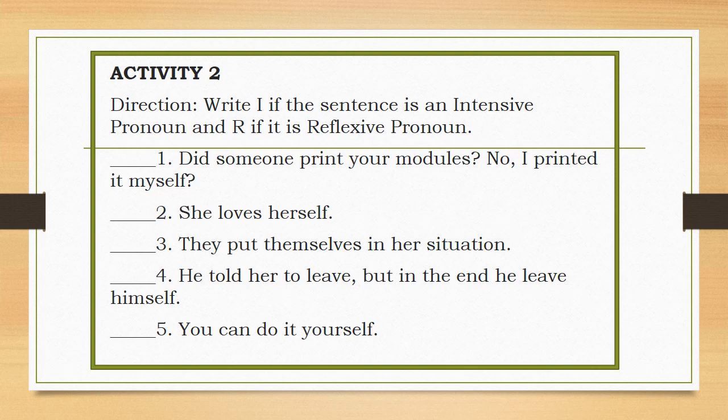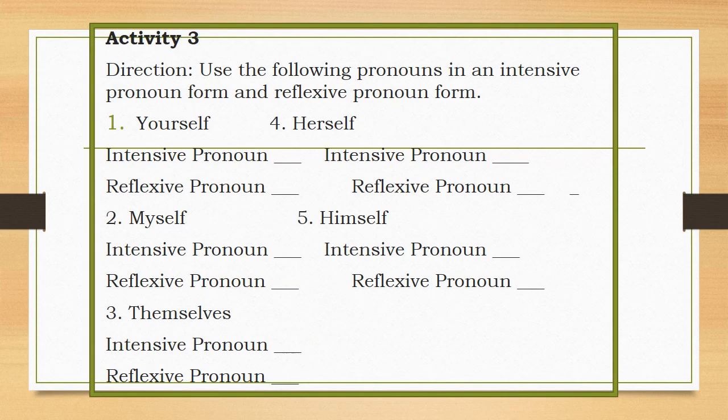Okay, time is up. So again, you can transfer your answers to the Key to 12 e-learning site after this session. Now, for the last activity for today's discussion, I want you to use the following pronouns in an intensive pronoun form and reflexive pronoun form. So there are 5 pronouns there. They are yourself, myself, themselves, herself, and himself. So you can answer this directly on the Key to 12 e-learning site.